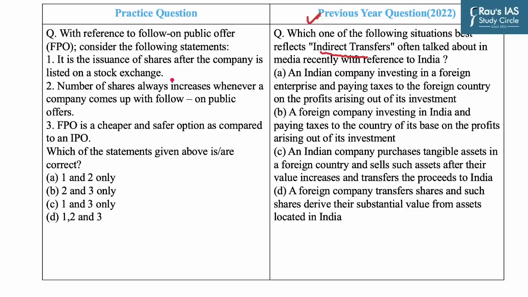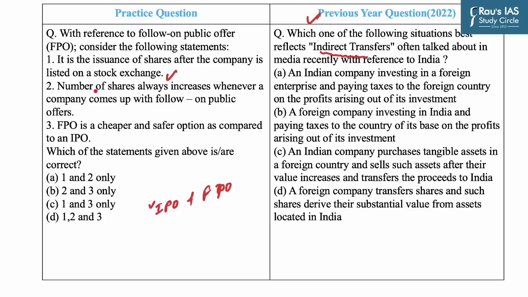Statement 1 says, it is the issuance of shares after the company is listed on a stock exchange. This is a correct statement. As you all know, IPO and FPO are two basic fundamental ways a company raises money from the equity market. An initial public offering is the first time a company goes public, and FPO is a follow-up to the IPO, as the name suggests. A follow-on public offer is the issuance of shares after the company is listed on a stock exchange while offering the IPO. In other words, an FPO is an additional issue, whereas an IPO is an initial or first issue.